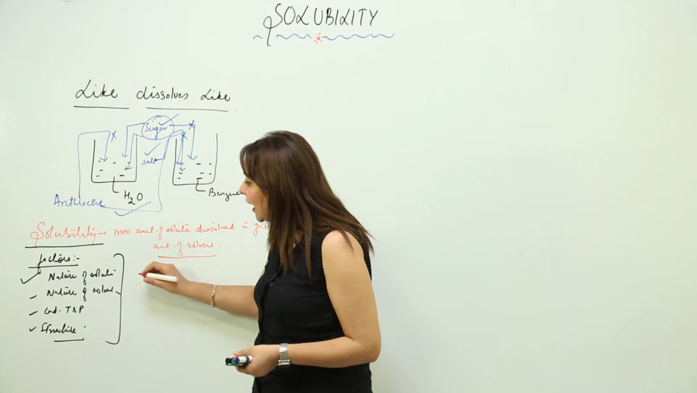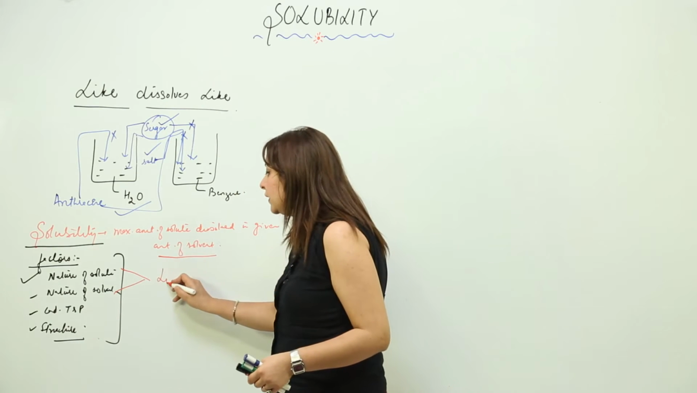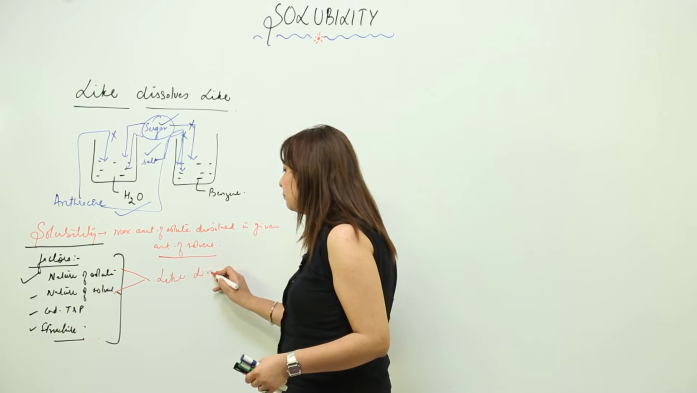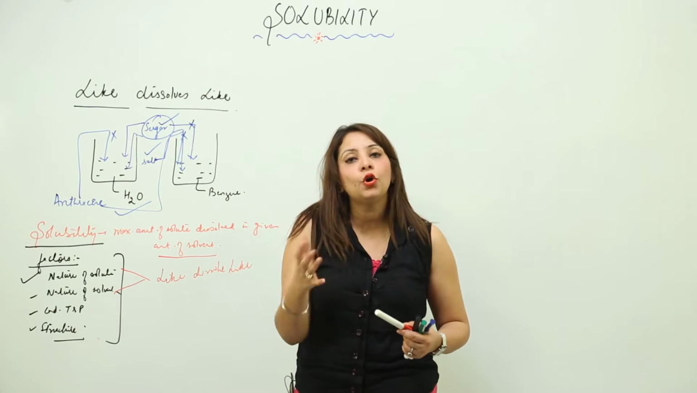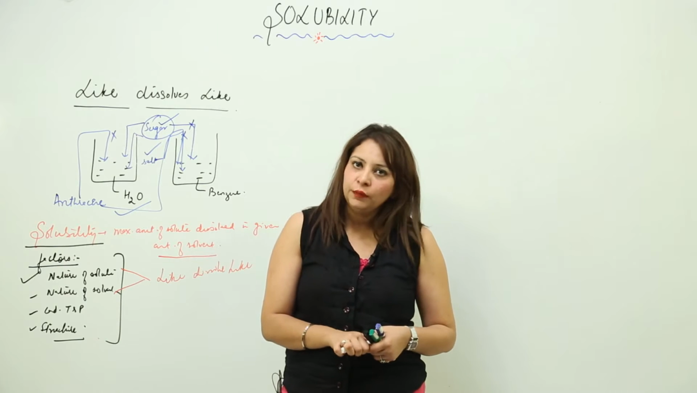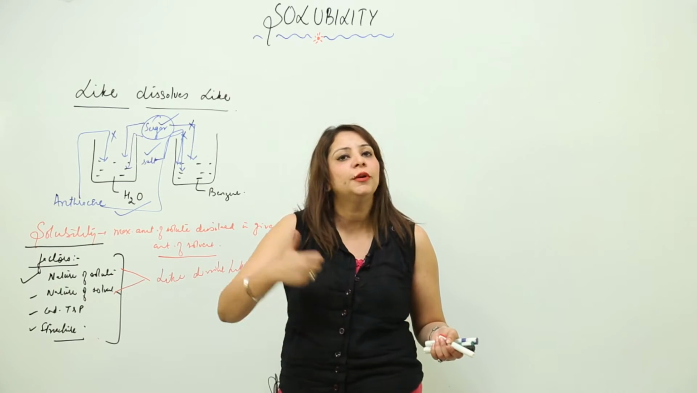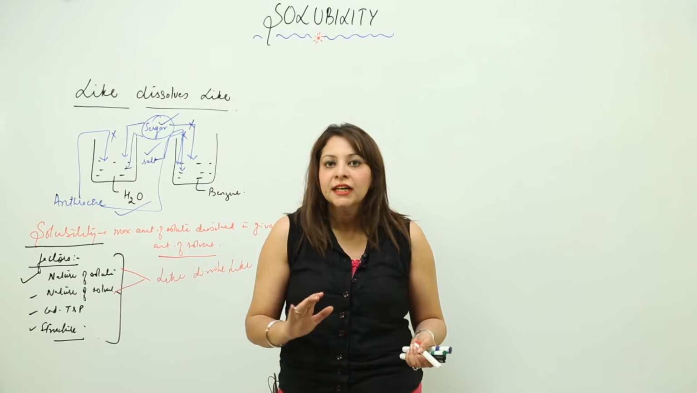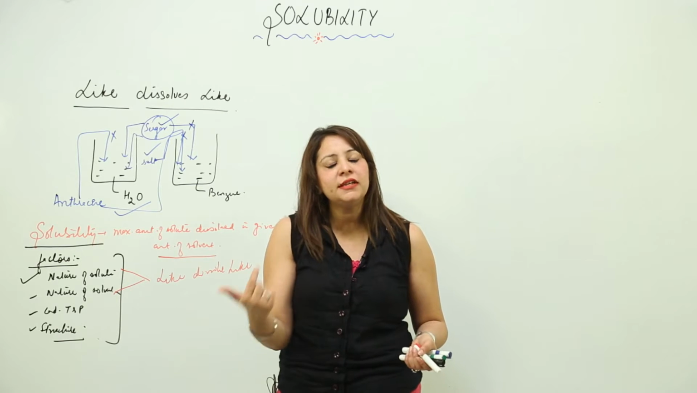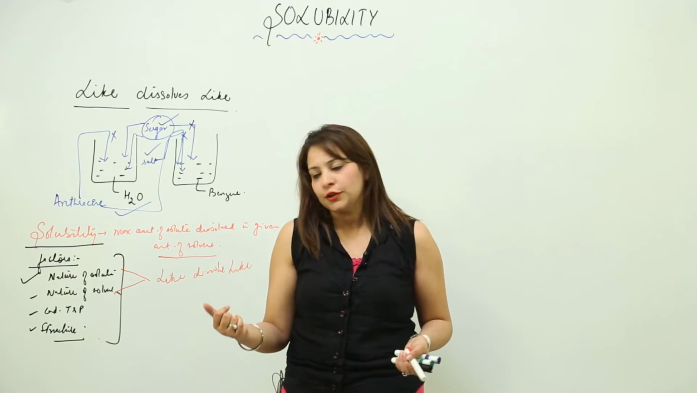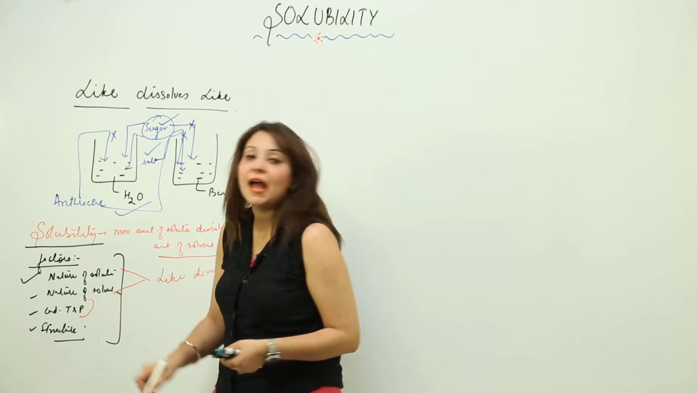As far as nature of solute and solvent is concerned, I told you that like dissolves like. We already took an example above, that the polar solute is soluble in polar solvent and non-polar solute is soluble in non-polar solvent. We don't get a case in which a non-polar solute is soluble in polar solvent. It cannot happen, right. Always like dissolves like. That means polar solute, polar solvent, non-polar solute, non-polar solvent.